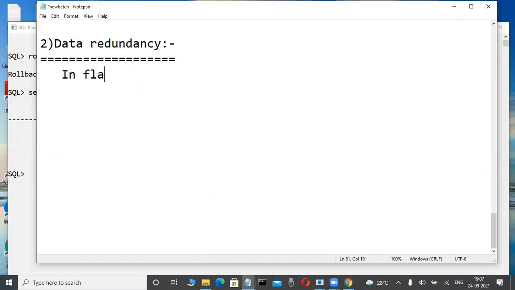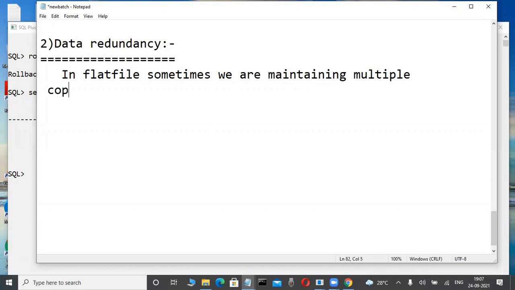In flat files, sometimes we are maintaining multiple copies of the same data in different files.